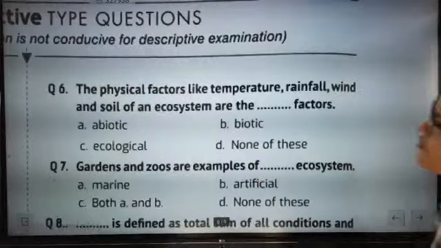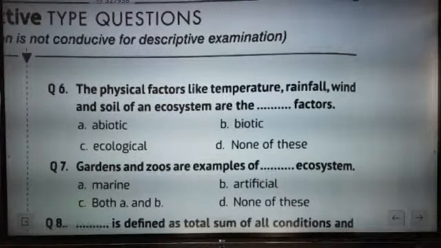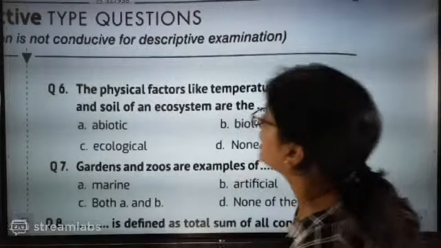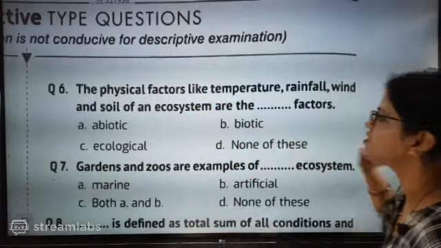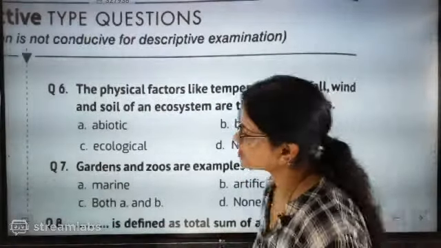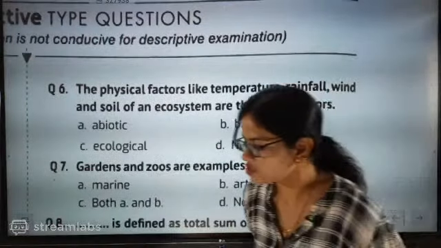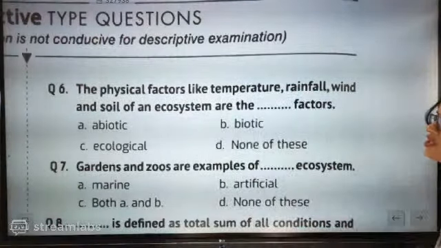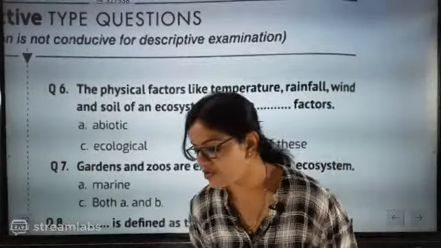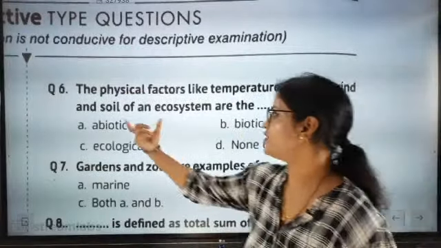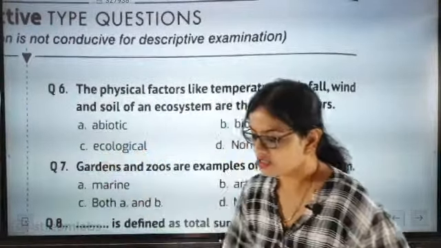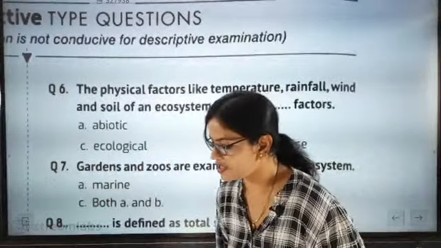Next question: the physical factors like temperature, rainfall, wind and soil of an ecosystem are the dash factors. Abiotic, biotic, ecological, or none of these? The correct answer is abiotic. The non-living factors are abiotic factors. The combination of biotic and abiotic comes in the ecological system.